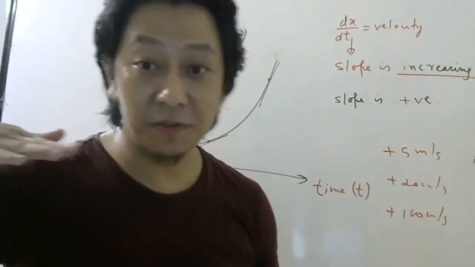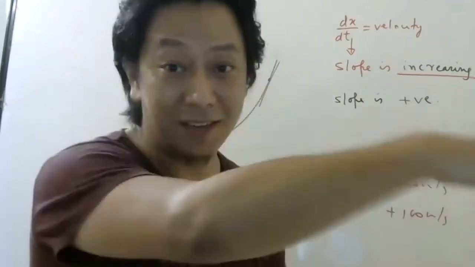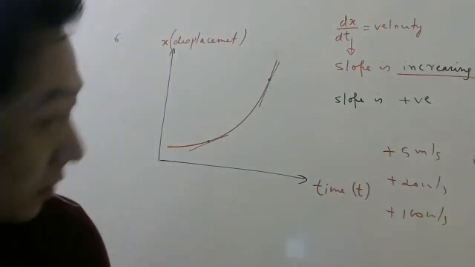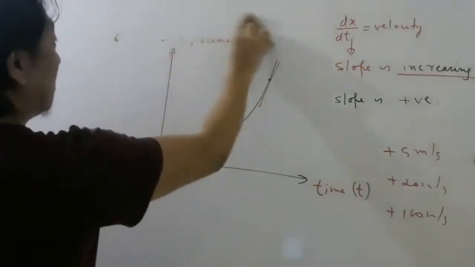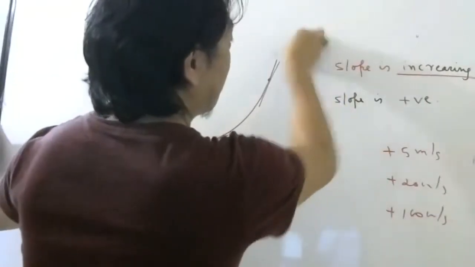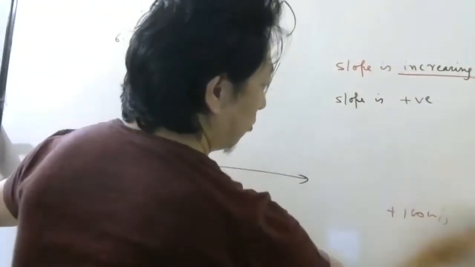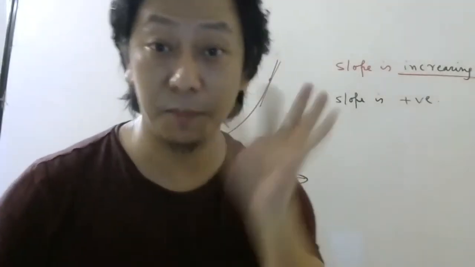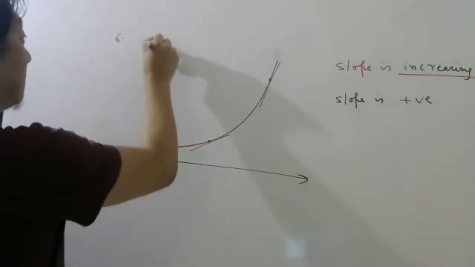So the car is moving faster and faster in this direction, because it is positive everywhere. This is how you can easily convert these concepts into physics concepts. But right now, don't worry about the physics. Let us be stronger in mathematics. That is important.